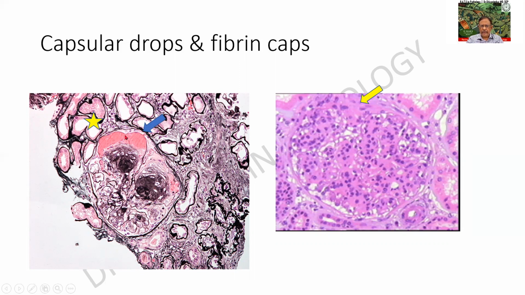This is an exudate mainly. This can be found in diabetes, capsular drops, and in the periphery of the glomerulus, I find that there is fibrin or fibroblast-like material which is getting deposited, which is called as fibrin caps. So capsular drops, fibrin caps.